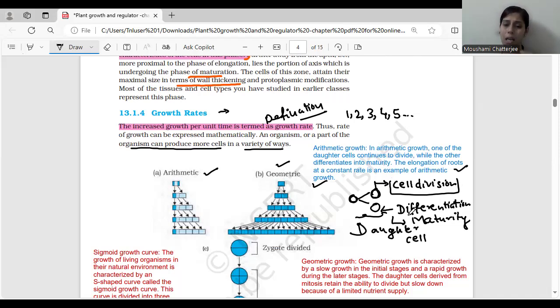Which will be, first of all, differentiation, and then it will undergo maturity. So this is arithmetic growth. You need to understand. Can you see this example over here?